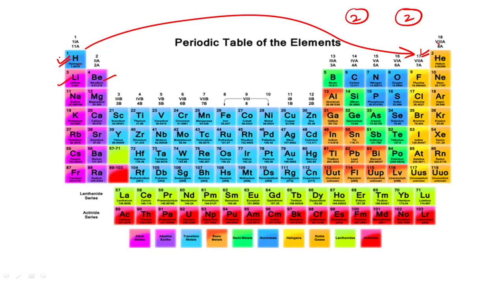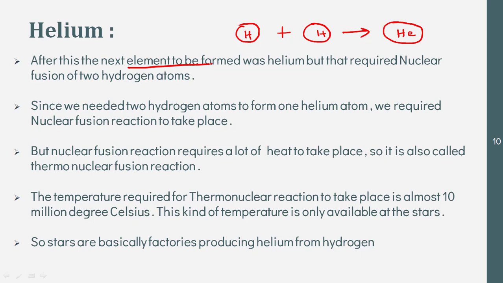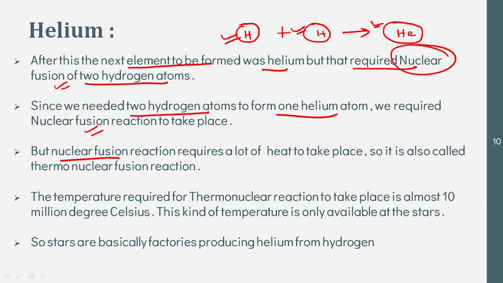So we have covered the formation of hydrogen. That was the easiest to form. Now let's see how after hydrogen, helium came into being. The next element to be formed was helium, but that required nuclear fusion of 2 hydrogen atoms. So 2 hydrogen atoms, this one and this one, combine to form helium. But a nuclear fusion reaction requires a lot of heat to take place, and that is why it is also called a thermonuclear fusion reaction. The temperature required for thermonuclear reaction is almost 10 million degrees Celsius.